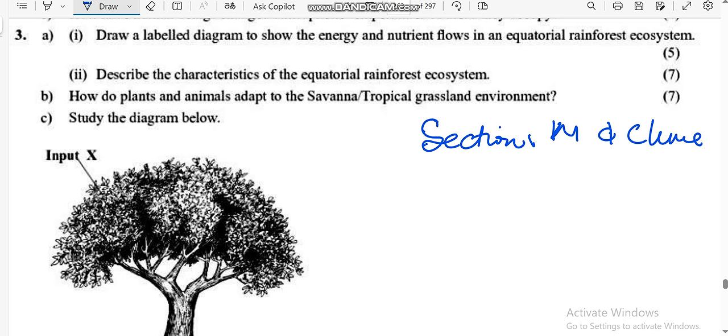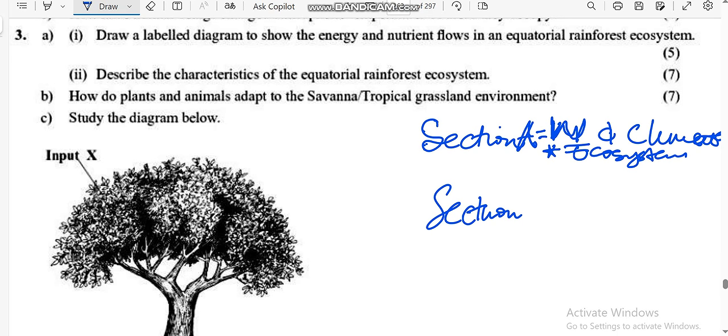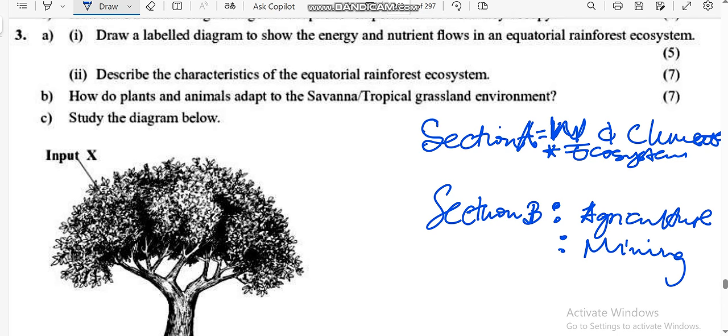In section B, we are going to see ecosystem, agriculture, mining, and also industry in this part.